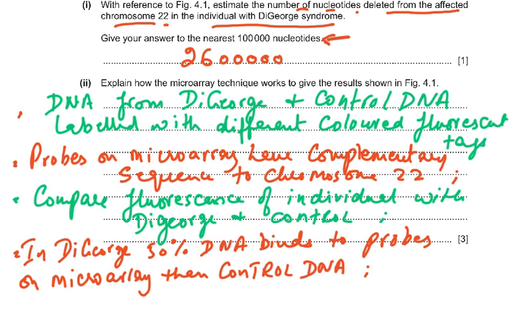DNA from DiGeorge and control DNA labeled with different colors of fluorescent dye. Probes on the microarray have a complementary sequence to chromosome 22. Compare the fluorescence of individuals with DiGeorge and control. You're going to compare them, like in my video I explained to you normal and cancer cells. Then in the DiGeorge, 50% of the DNA binds to probes on the microarray compared with control DNA. So 3 marks. Basically, if you knew microarray, you could have done this question. If you didn't know microarray, well, you couldn't have done this question.